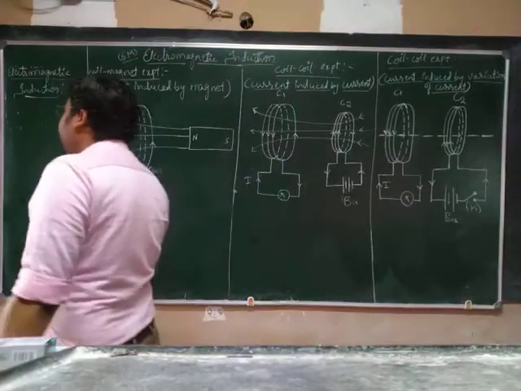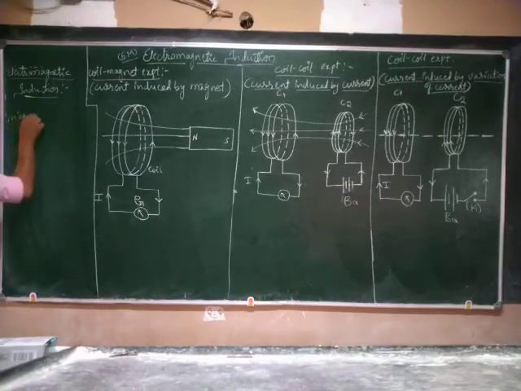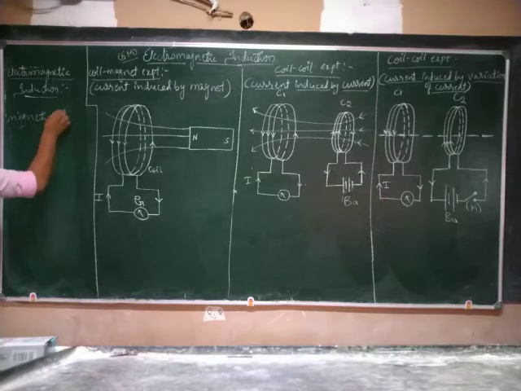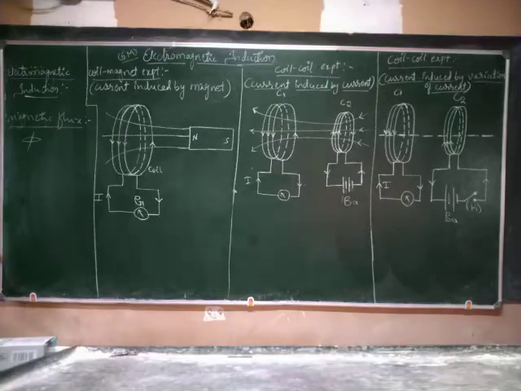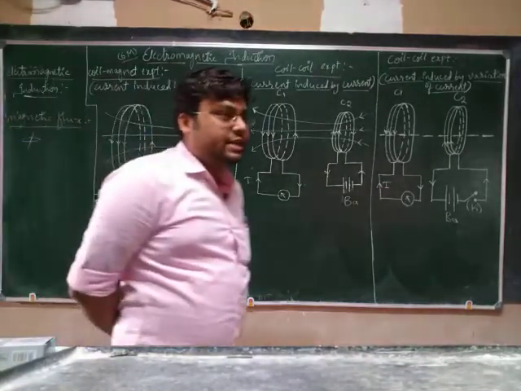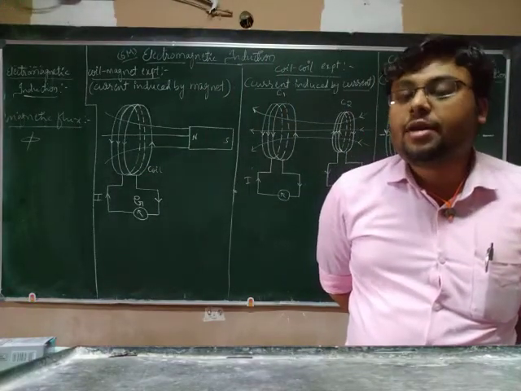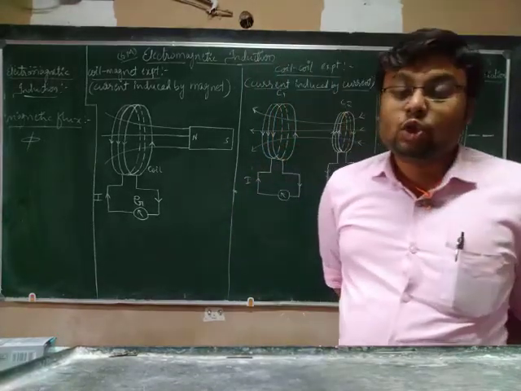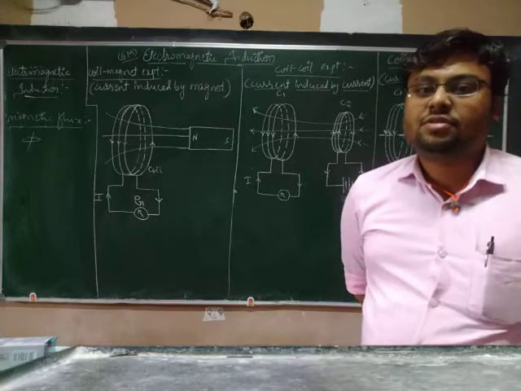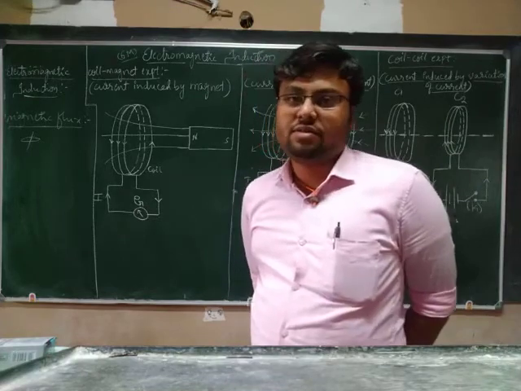So already we have studied the magnetic flux, right? What do you mean by the magnetic flux? We will represent it by phi. So we can define it in two ways. One is, the magnetic flux is the number of magnetic field lines passing normally through a surface, like electric flux, right?